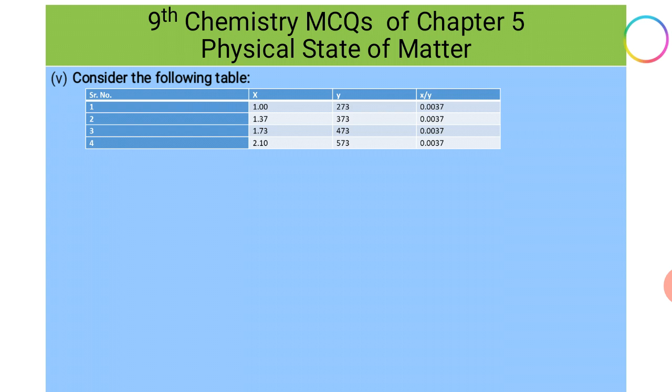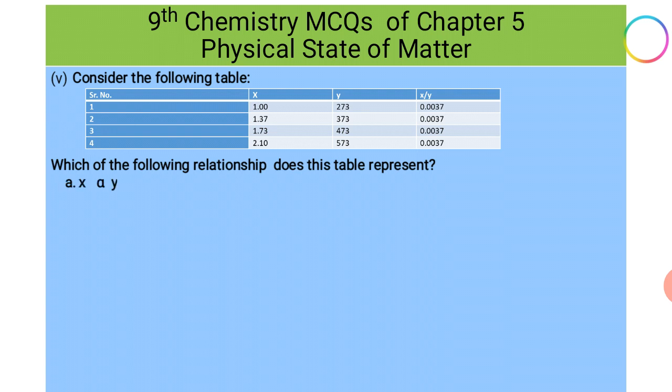In the third column are given X over Y. It means the ratio between X and Y is given, and in each case the ratio is 0.037, 0.037 each. It means the ratio remains constant. Which of the following relationship does this table represent?